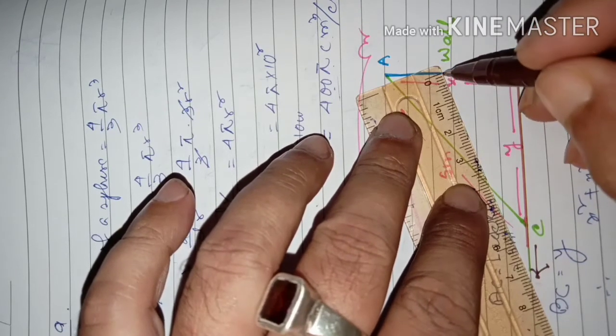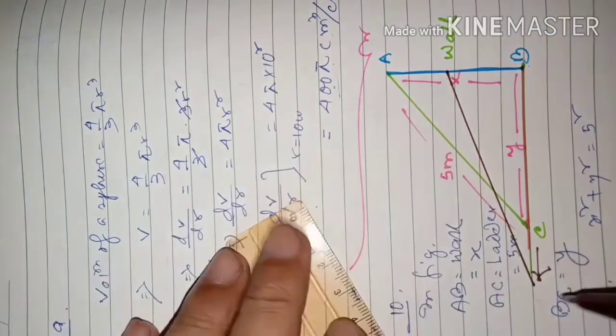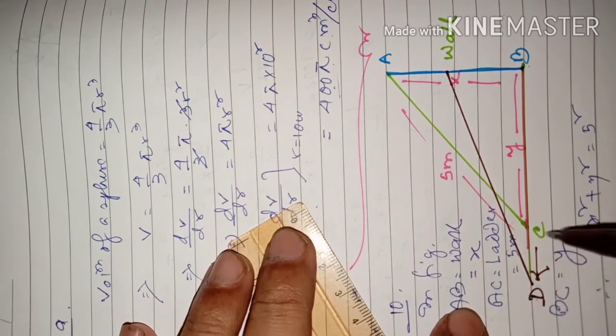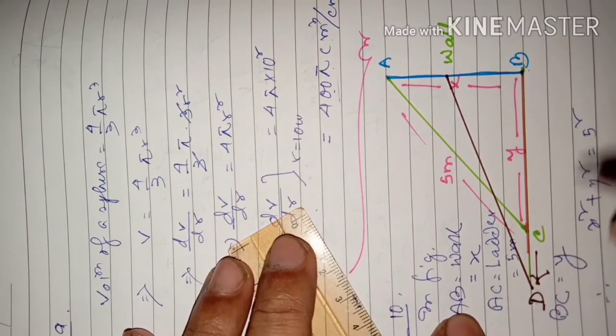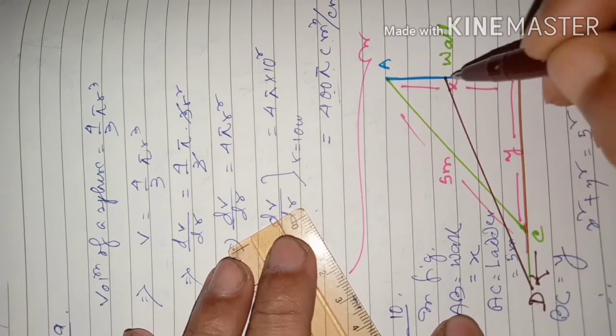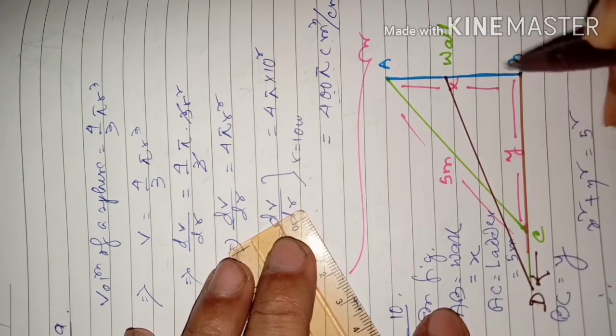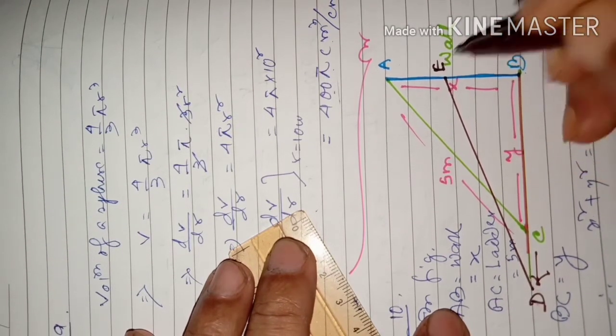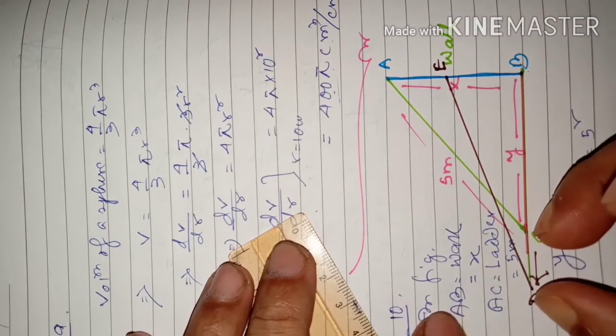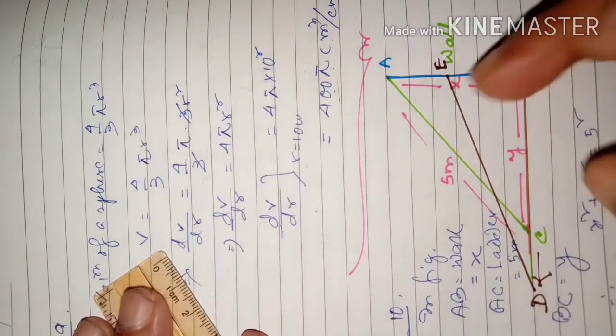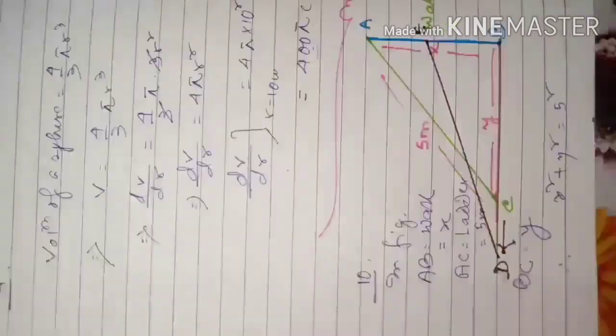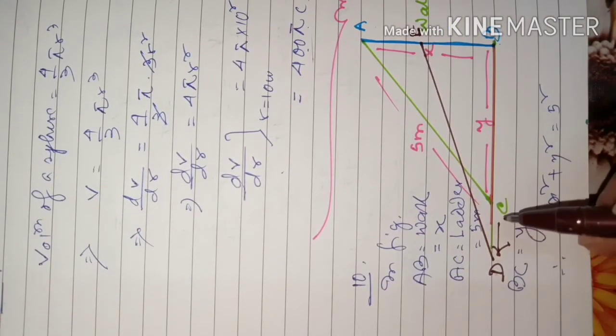If the ladder comes into a new position here, suppose the ladder is pushed up to D, from C to D, then this height of the wall will decrease. Now B to E it will be. So now the question is, if this ladder is pulled at the rate of 2 cm per second.